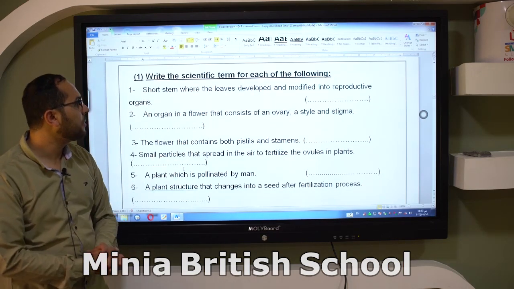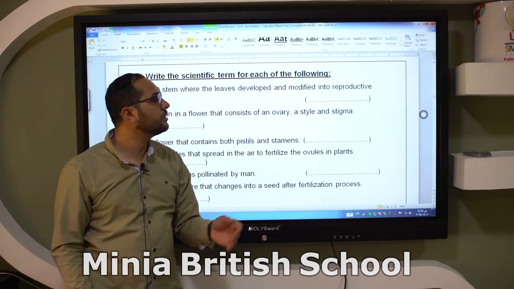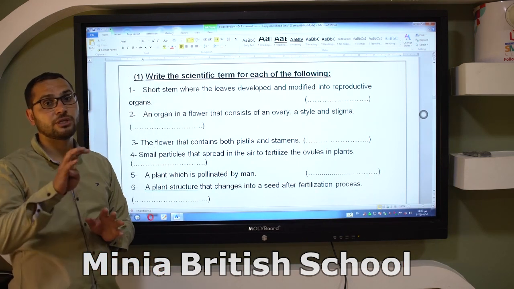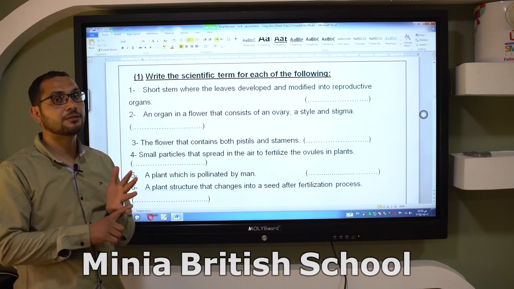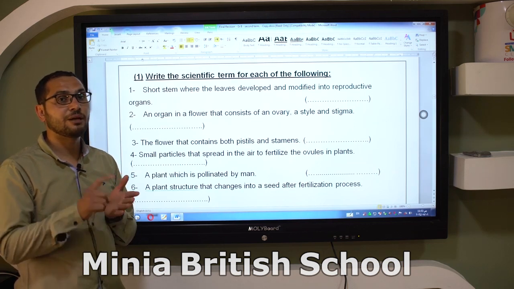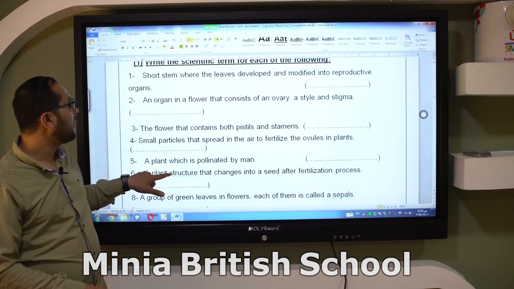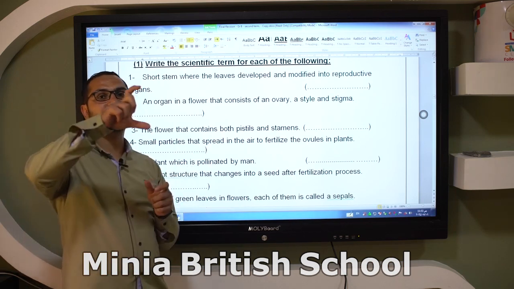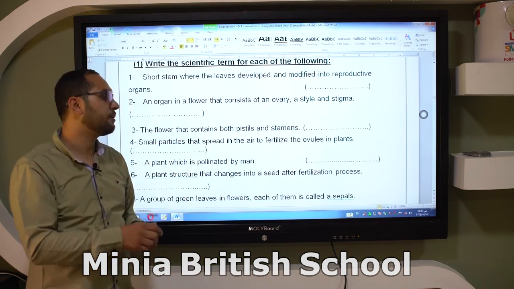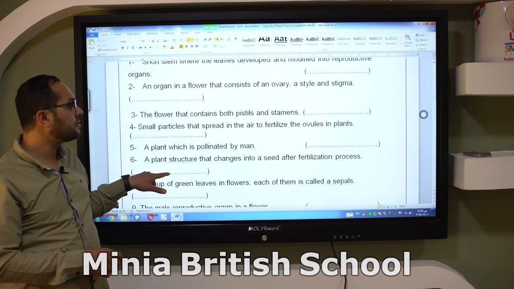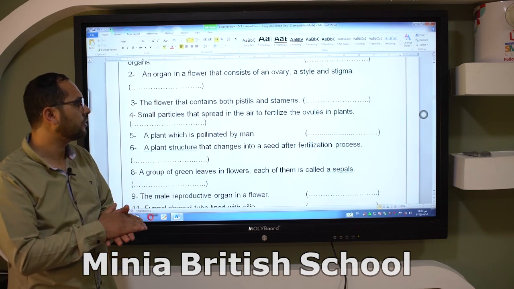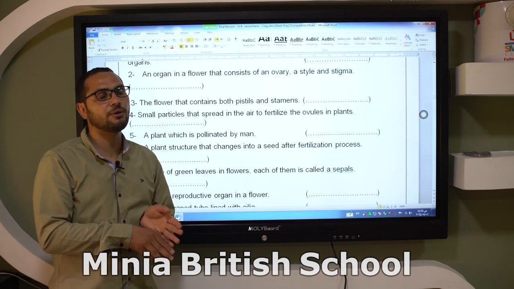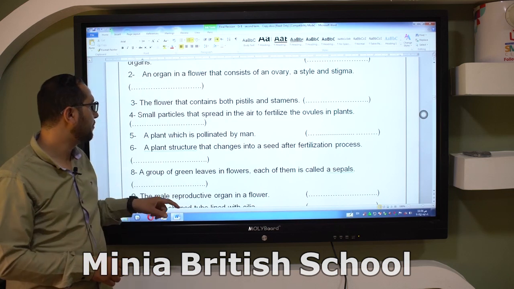A short stem where leaves developed and modified into reproductive organs. This is the meaning of flower. As you know, the flower consists of four whorls: calyx, corolla, androecium, gynoecium. The gynoecium consists of an ovary, style, and stigma. This is the structure of the carpel or gynoecium. The flower that contains both sepals or both carpels and stamens is the typical flower or bisexual flower.